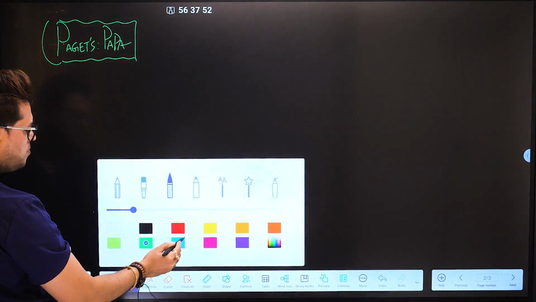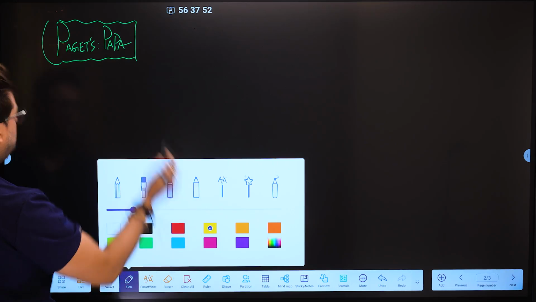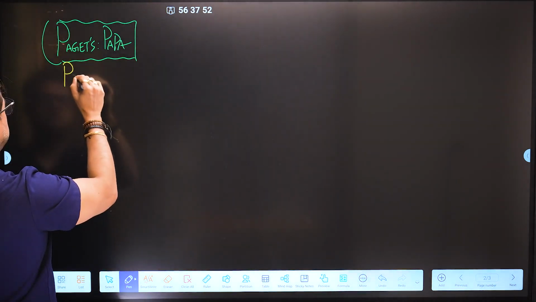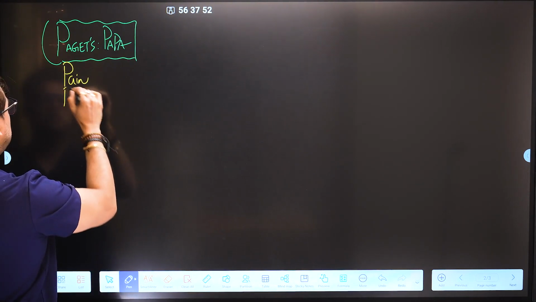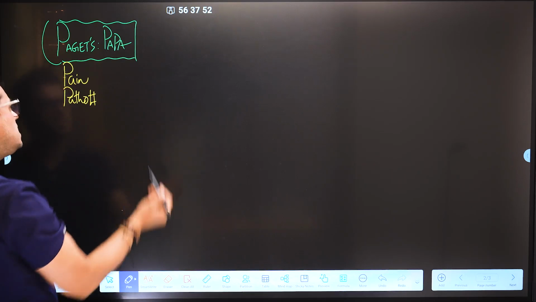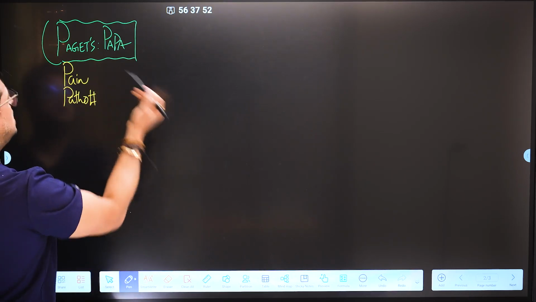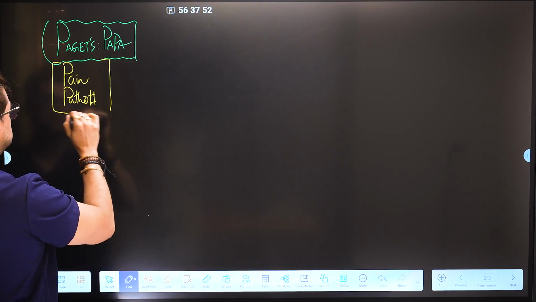So once again, what Papa really means: if I take the Papa, it is pain, pathological fractures, if you're writing. Pain and pathological fractures, the bone pain and pathological fractures that symptomatic patients will come up with.